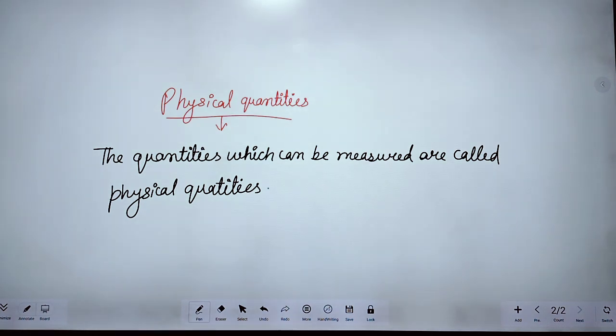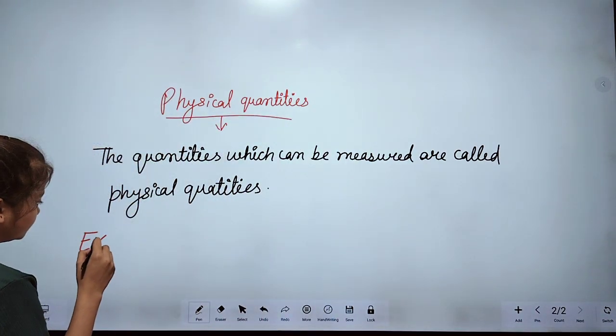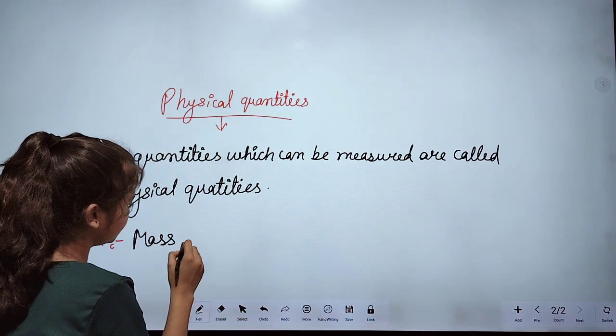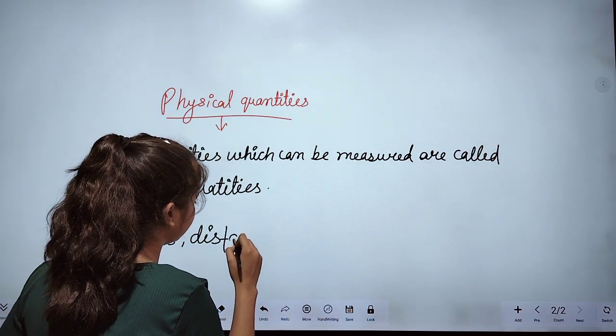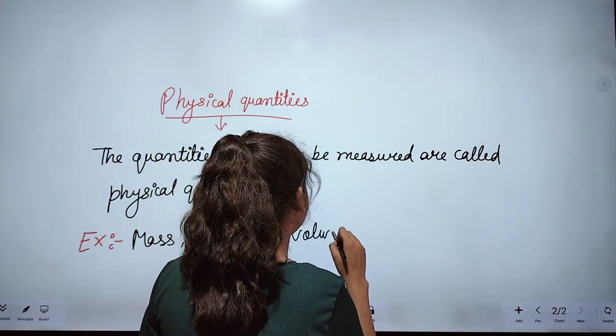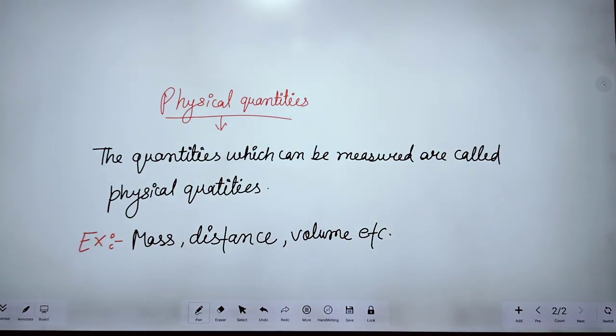For example, you can write mass, distance, volume. These are things that we can measure, and also many more, such as speed, force, area.